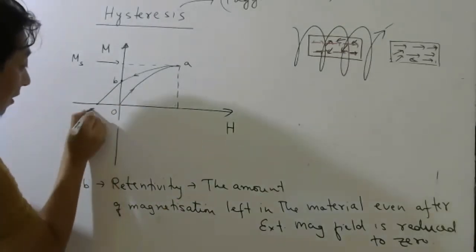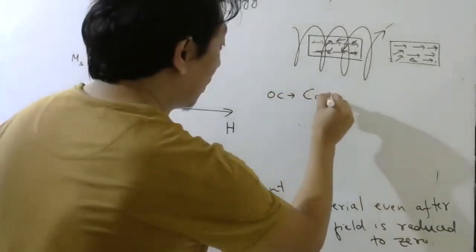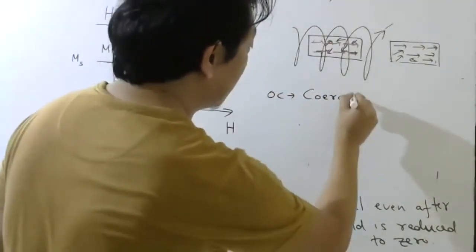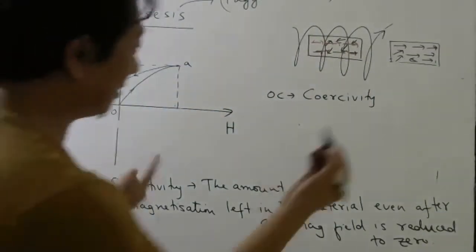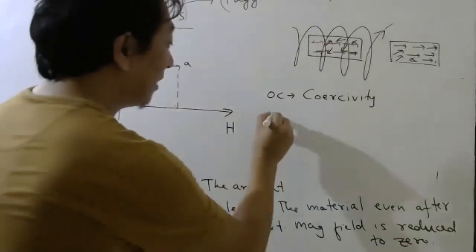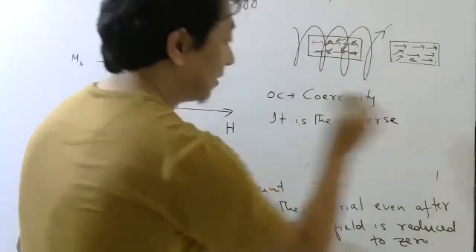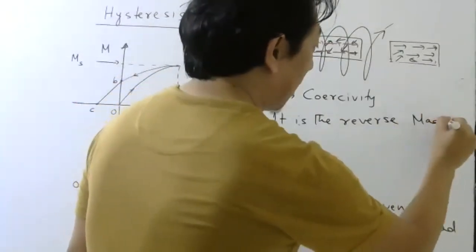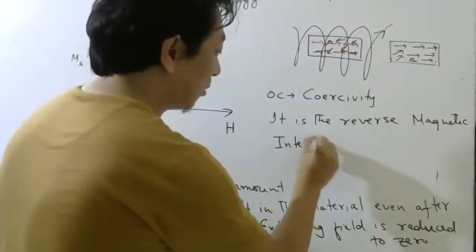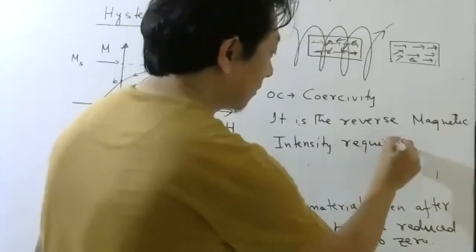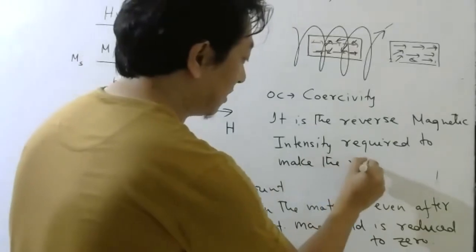Okay, and this quantity OC is called coercivity. Coercivity. What does it mean? Simple, from the graph only you can understand. It is the reverse magnetic field, reverse magnetic intensity required to make the magnetization, how much?